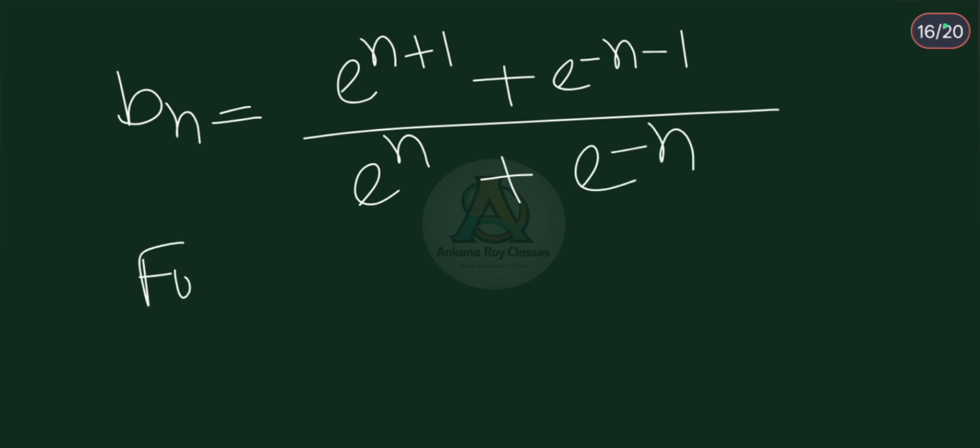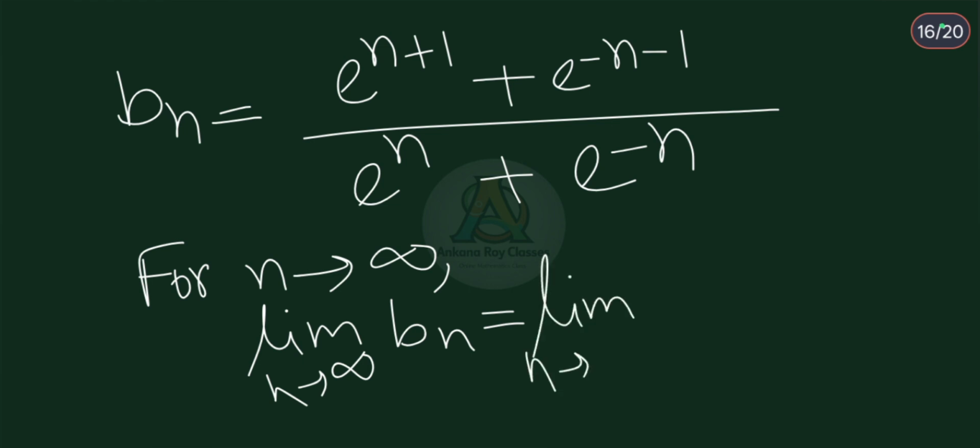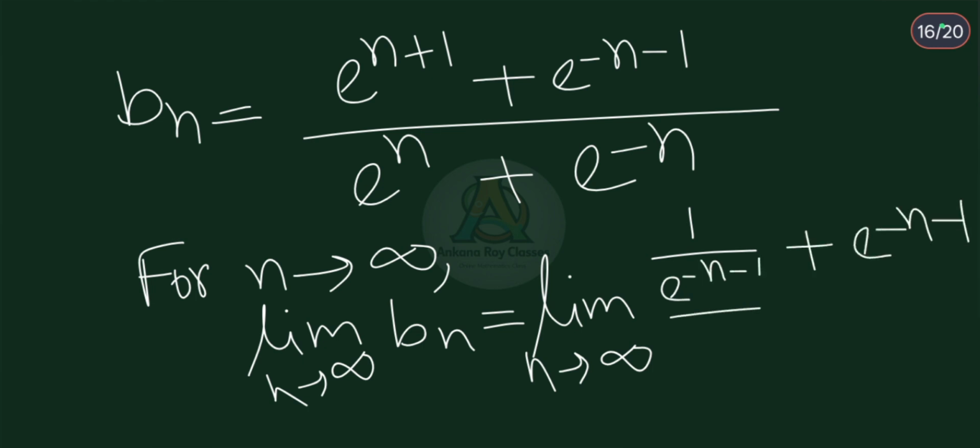Okay, for n tends to infinity, limit n tends to infinity of b_n is equal to limit n tends to infinity of 1 divided by e to the power minus n minus 1 plus e to the power minus n minus 1, divided by 1 divided by e to the power minus n plus e to the power minus n.